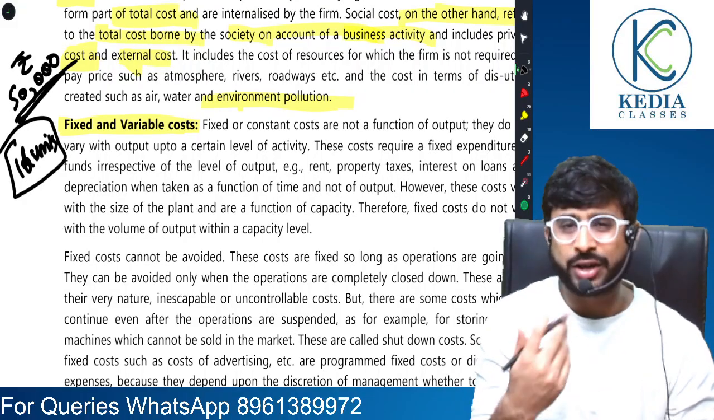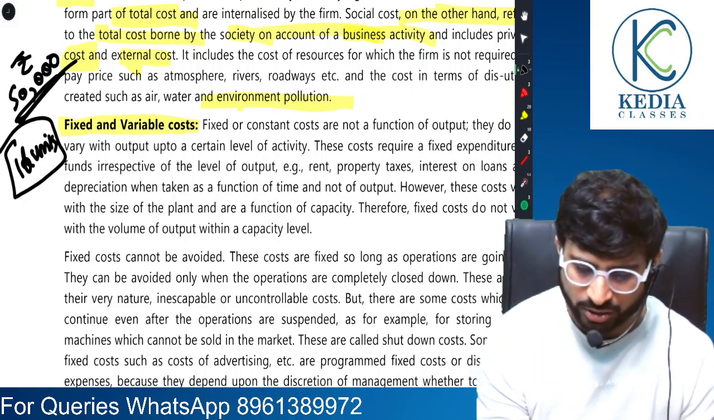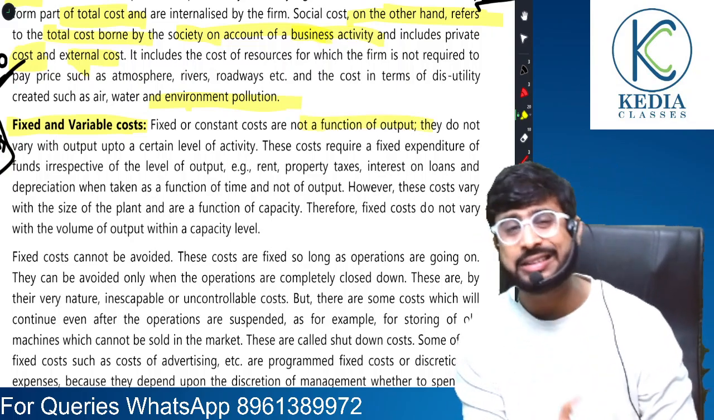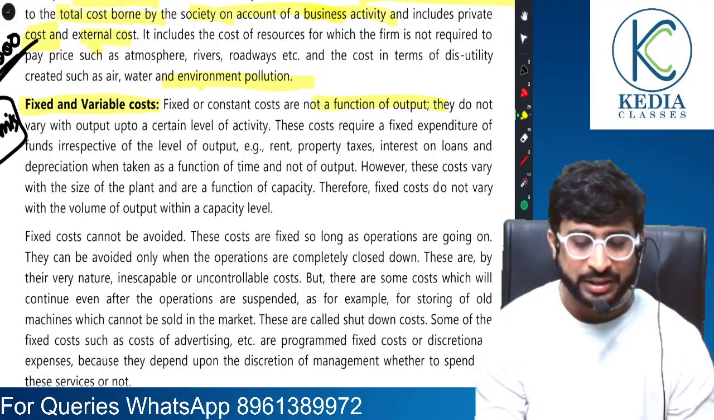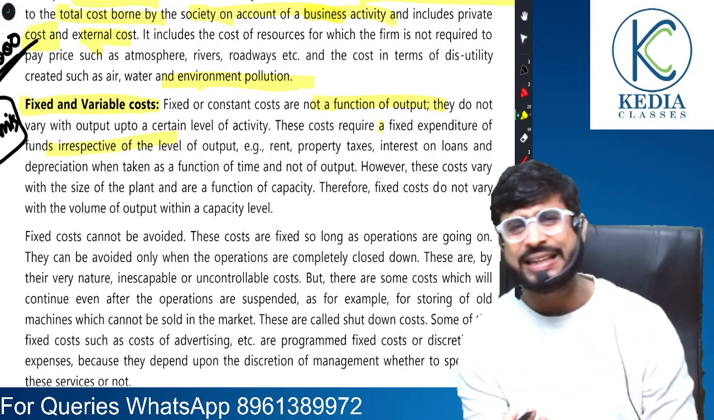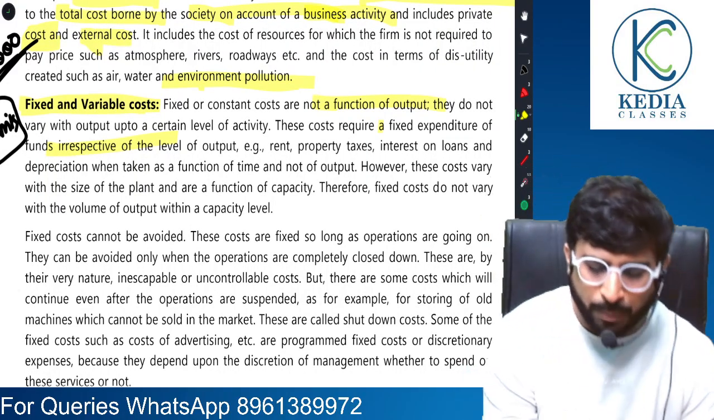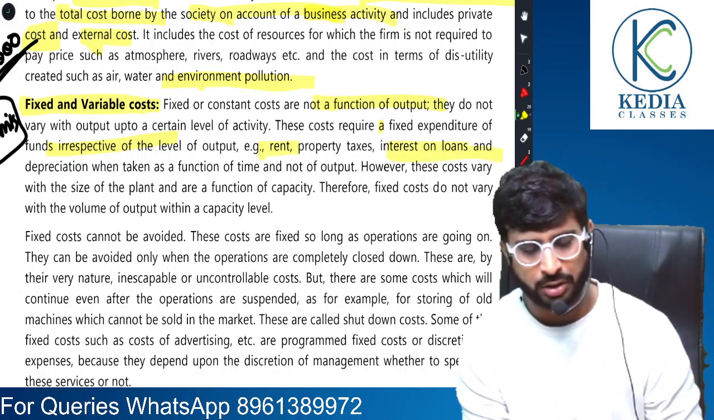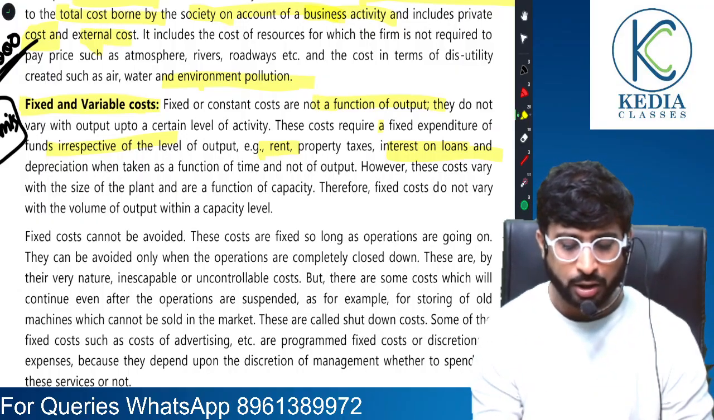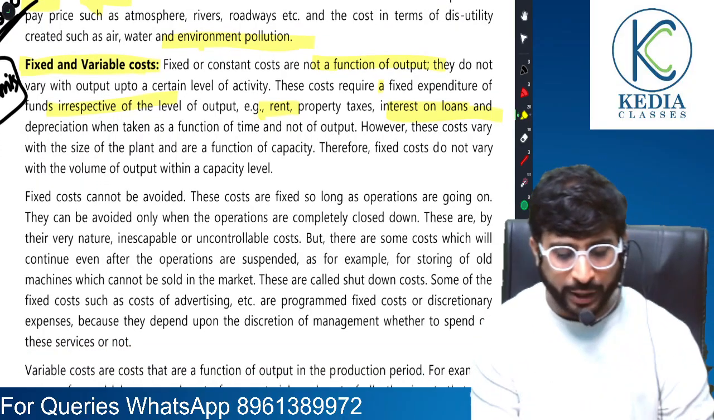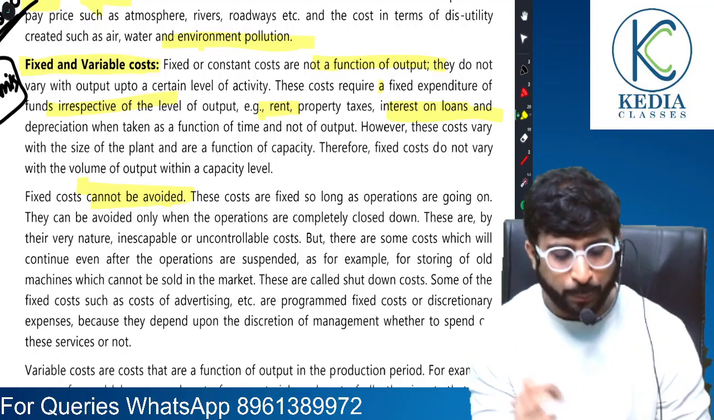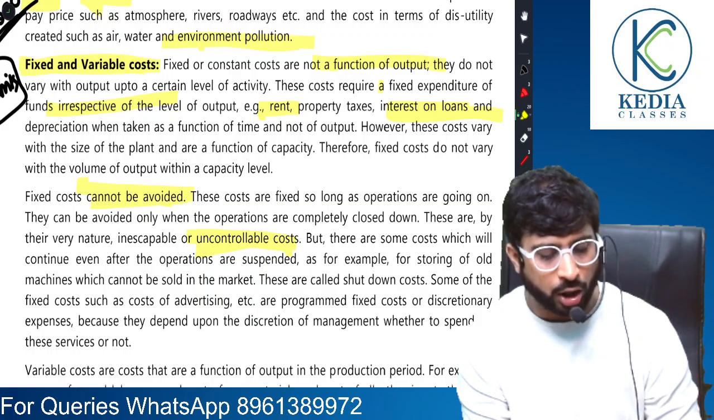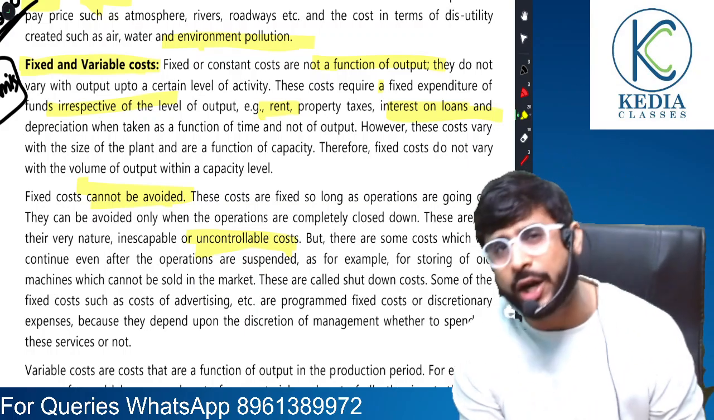Understood, sir? So rent, salaries, all these are fixed costs, right? Fixed costs are not a function of output. They do not depend on output level. They require a fixed expenditure, be it monthly, yearly, that's a different story altogether. Example, rent, interest on loans that one has to pay, right? All these are fixed costs. One more thing. Fixed costs cannot be avoided, they have to be paid for. Thus, they are also called uncontrollable costs or unavoidable costs.